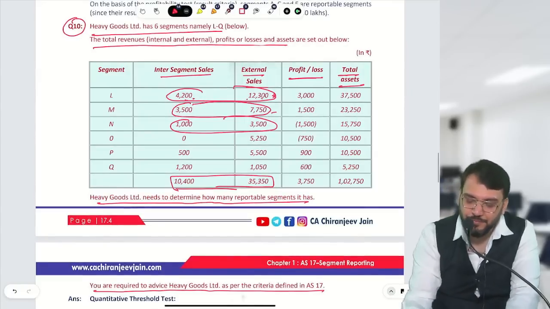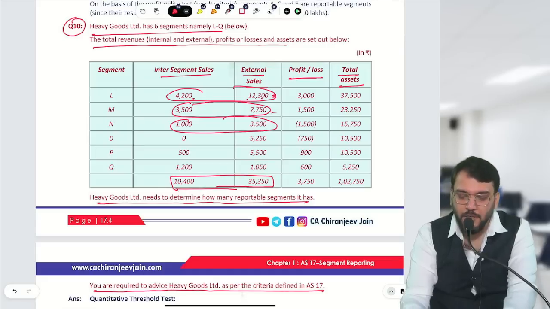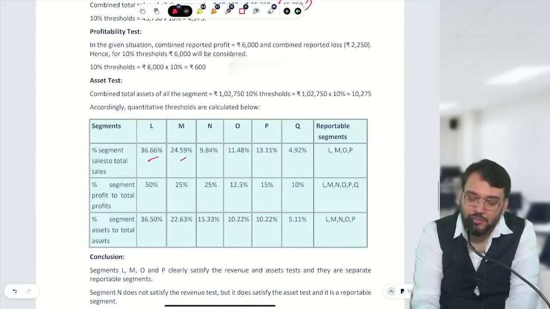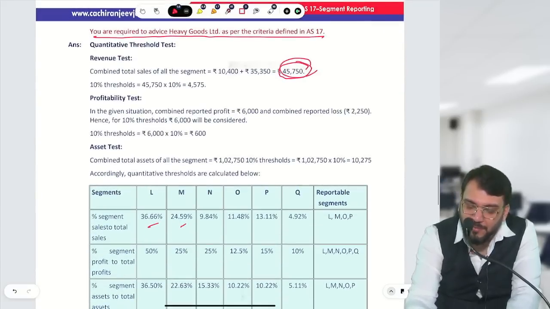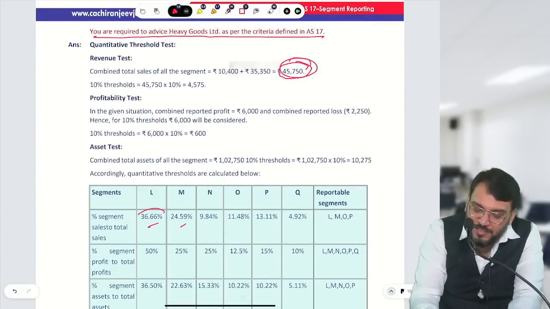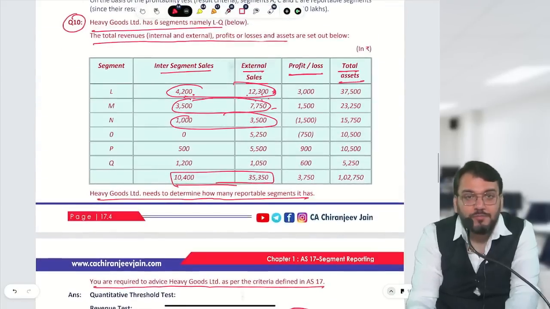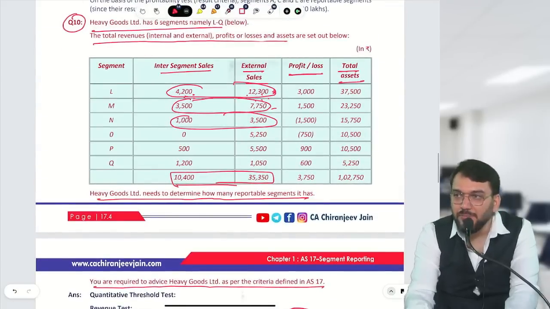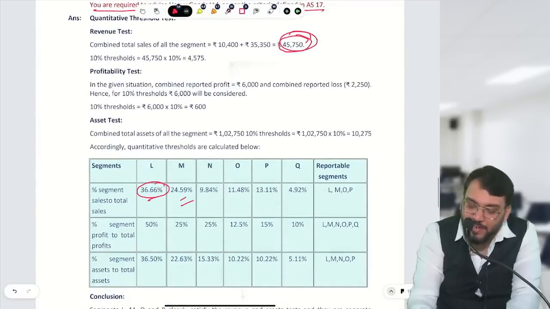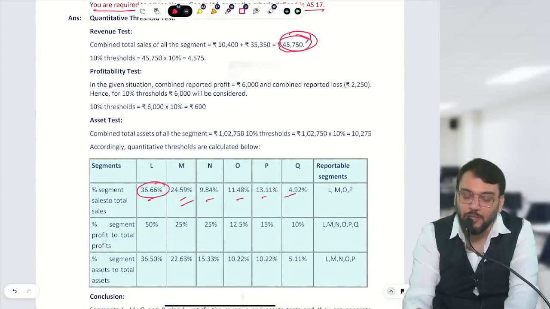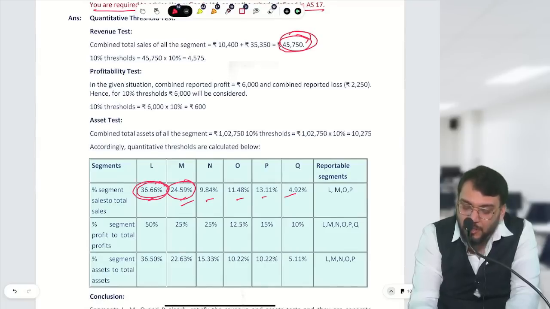This plus this, how much? 4,200 plus 12,300 divided by 45,750. How much? So 36.66%. Correct. The same thing you can do for all, and you can write this down for all. Now anyone who has 10% or more will become reportable. So this is reportable, this is reportable, this is reportable, this is reportable. So L, M, O, P are reportable.